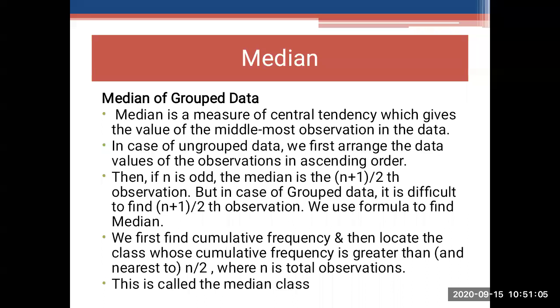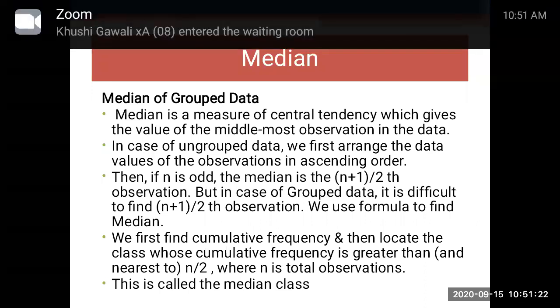Today we are going to start median, exercise 6.2, chapter number 6. Now let's see median of group data.